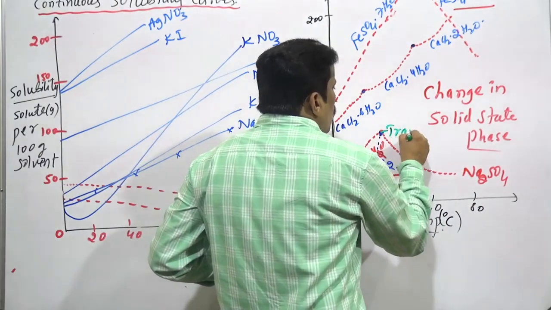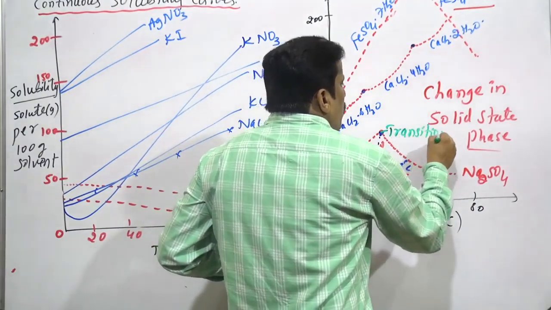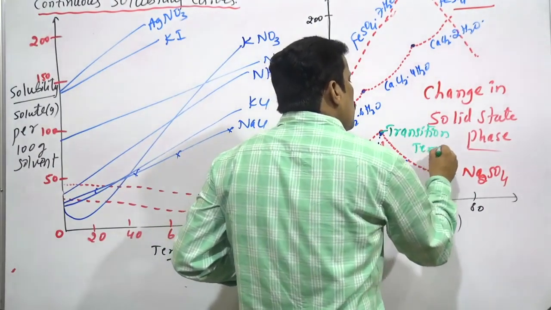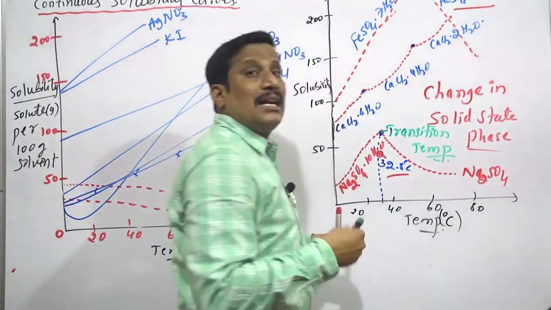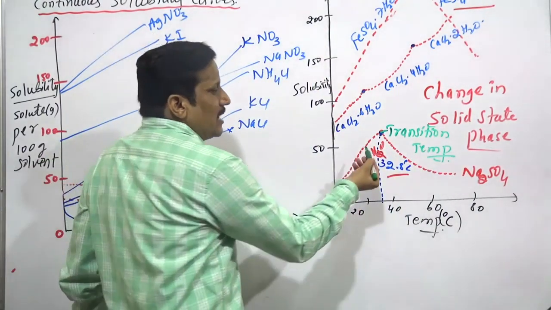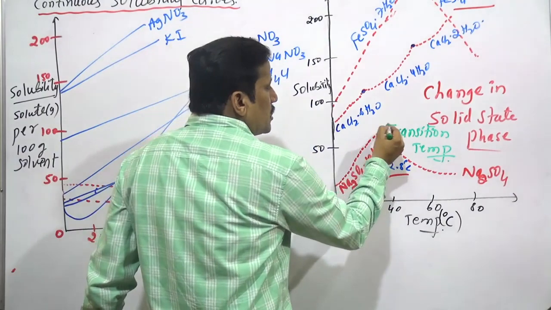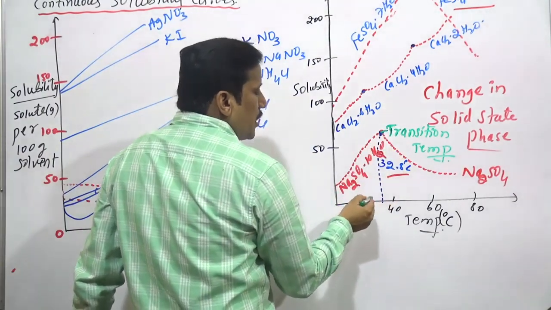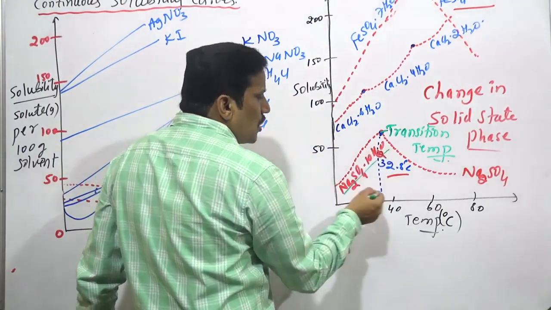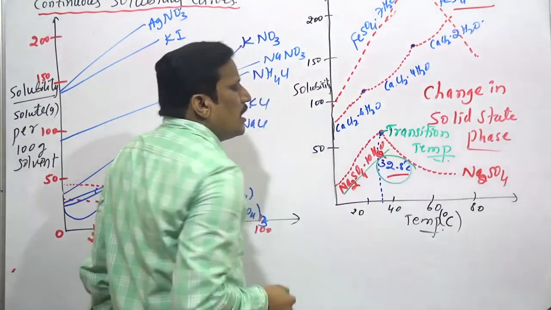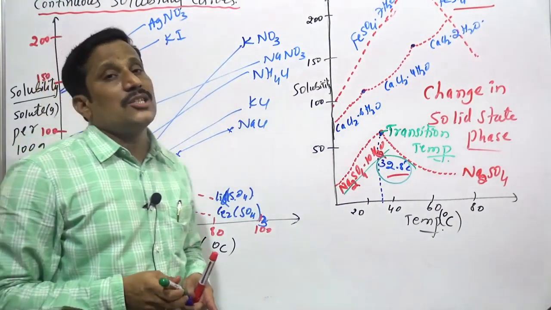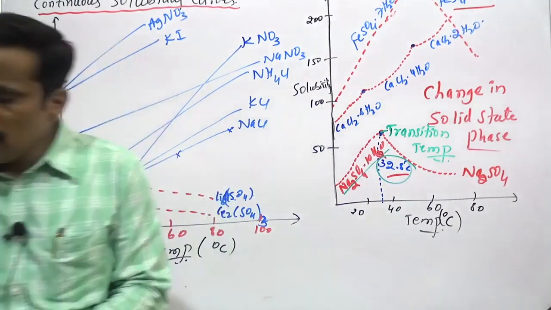This point is called the transition temperature. Transition takes place, the transition state. This temperature is called the transition temperature. For sodium sulfate, 32.8 degrees centigrade is the transition temperature. Right?